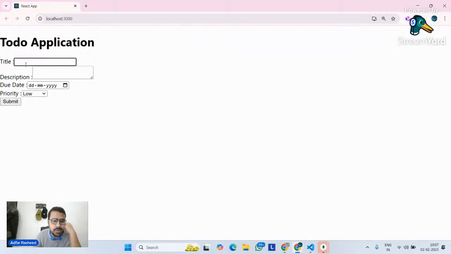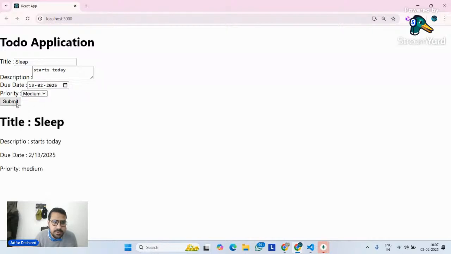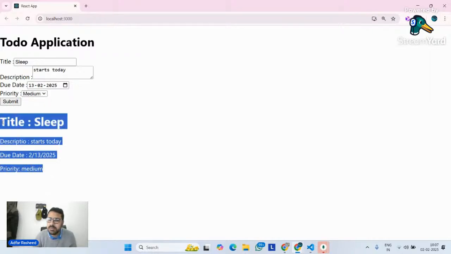Now what I can do is I can simply go write a title first to do over here, write some description, starts today, like this, write the date over here, something like this, and then priority is very much medium, and submit it. Now once I submit it, we can clearly see we got our to do. Everything is properly working. Database connection is there, everything is properly working.